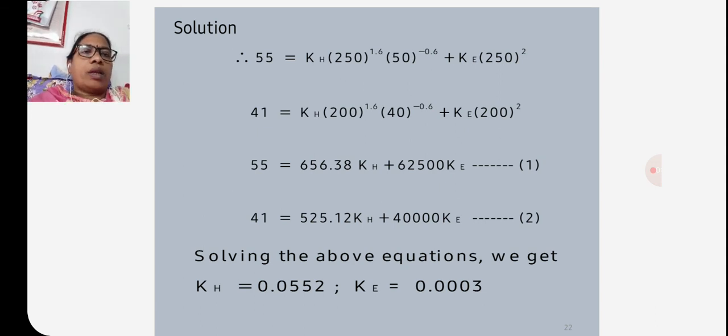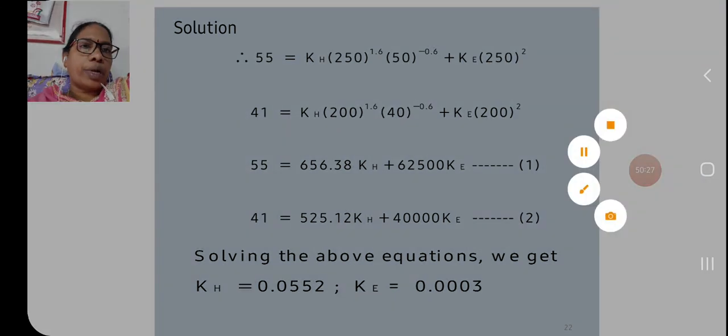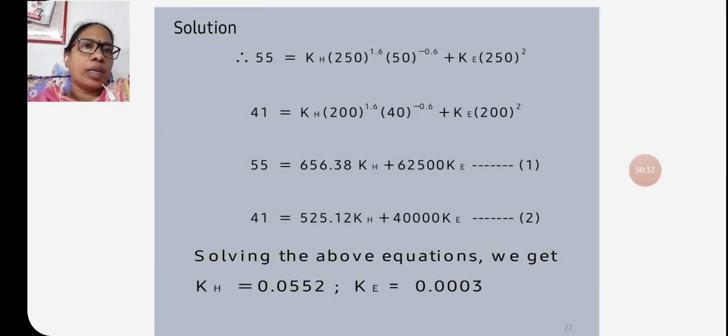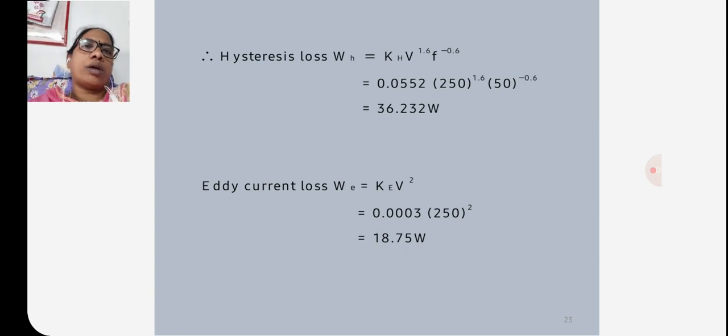Solving the above equations 1 and 2, we get KH is equal to 0.0552 and KE is equal to 0.0003. So hysteresis loss WH is equal to KH V power 1.6 f power minus 0.6,